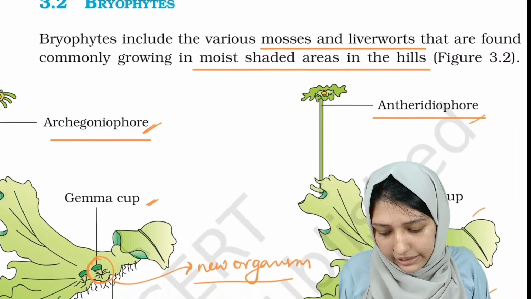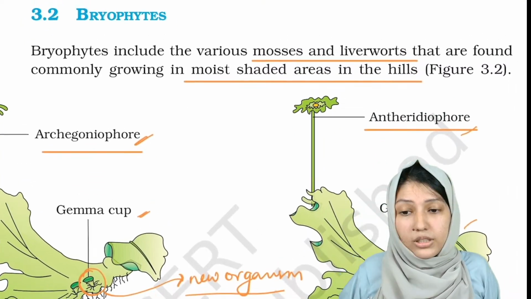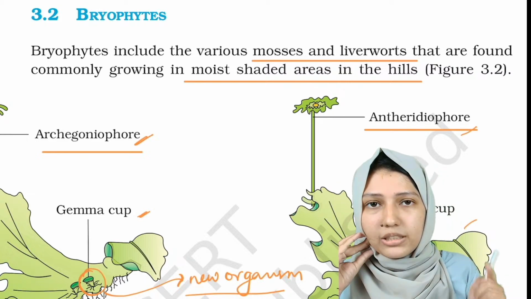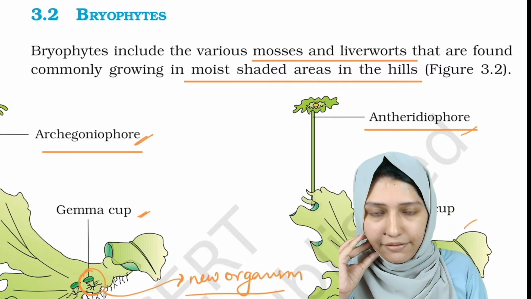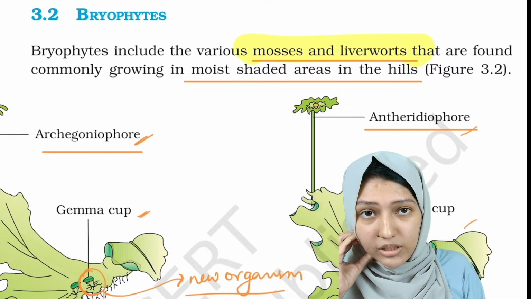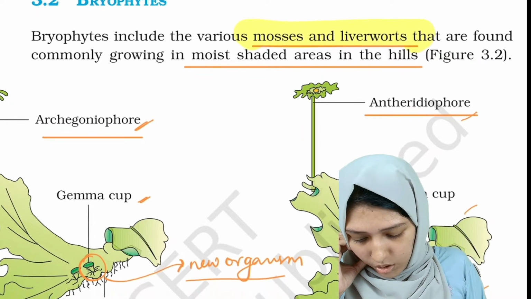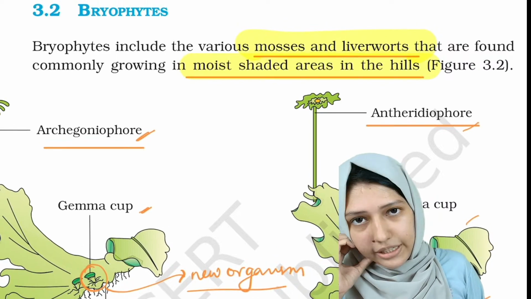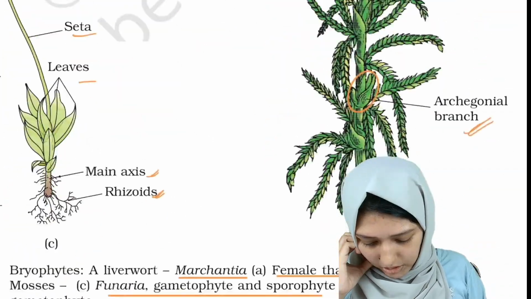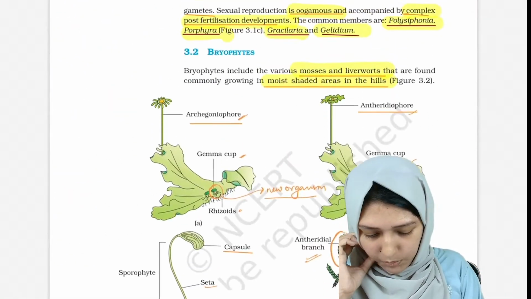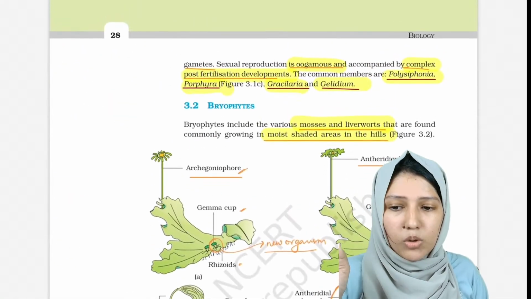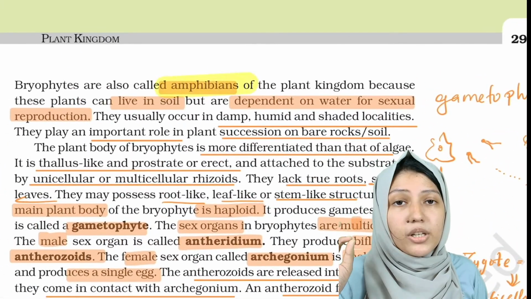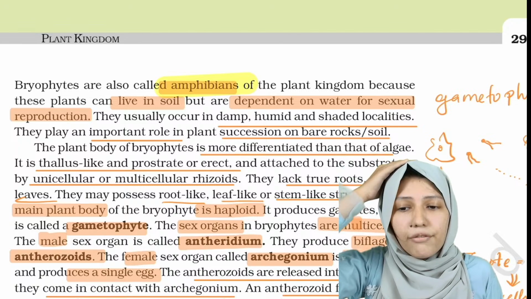The second group of plant kingdom is Bryophytes, and Bryophytes are again divided into two groups, mosses and liverworts. They are present in moist shaded areas in the hills. Okay. Now this picture we will learn about after reading the theory. Okay. These are also known as the amphibians of plant kingdom.